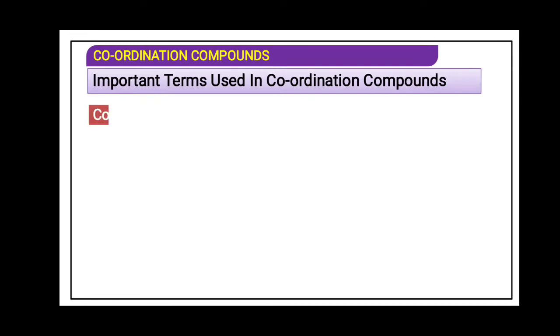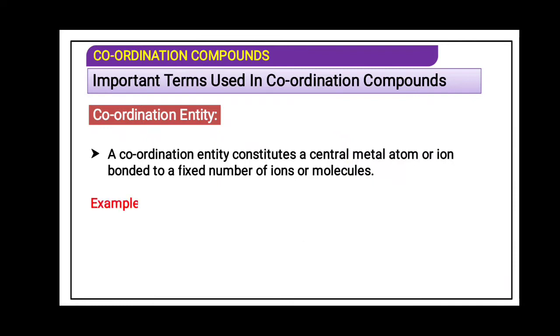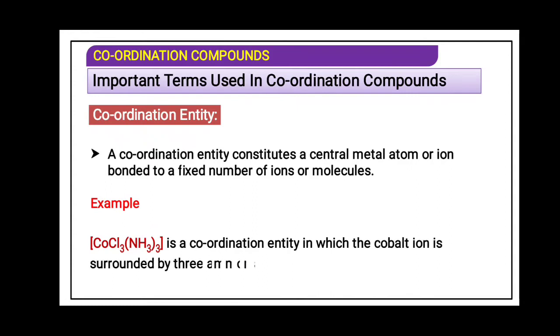Important terms used in the coordination compounds: coordination entity. The coordination entity constitutes a central metal atom or ion bound to a fixed number of ions or molecules. In other words, whatever is in the square bracket is said to be the coordination entity. Cobalt with 3 chlorine, 3 ammonia. Suppose this chlorine is satisfying both primary and secondary valency, that is why all the chlorine is inside the square bracket and is said to be a coordination entity.